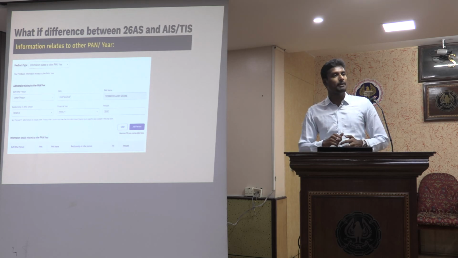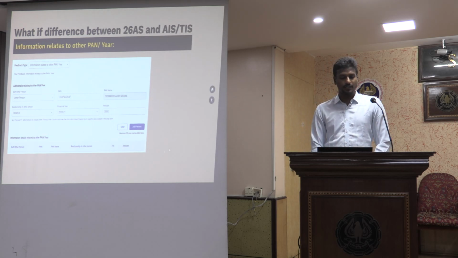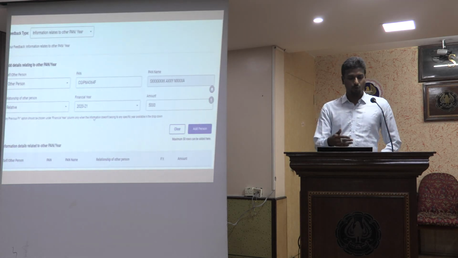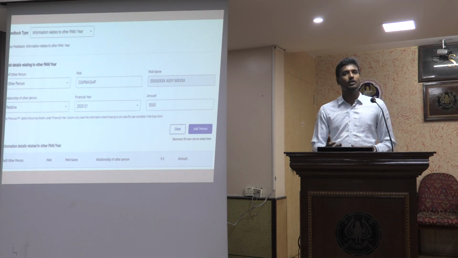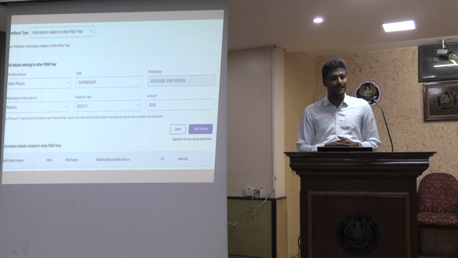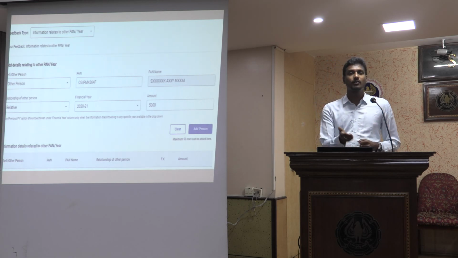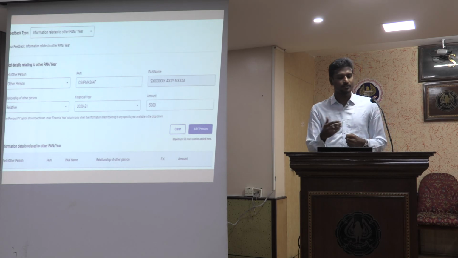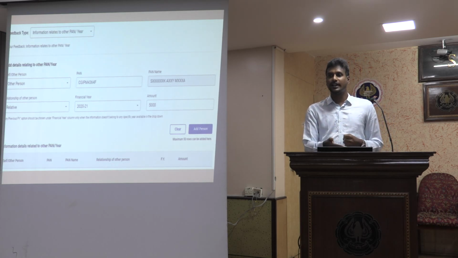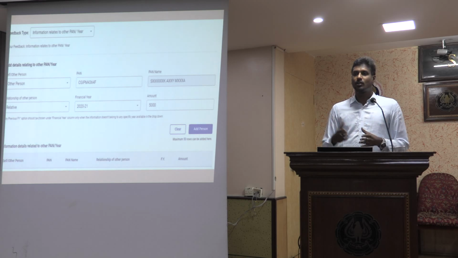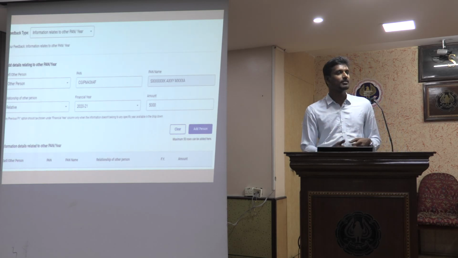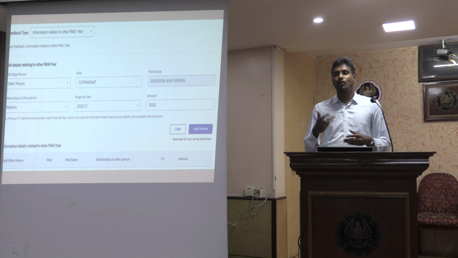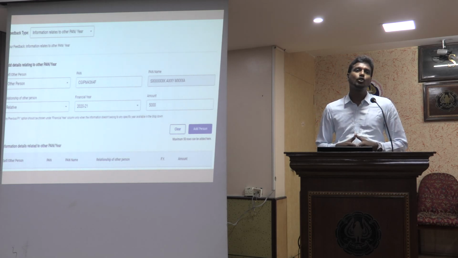If it relates to another PAN or another assessment year, then I'll have to give the year it pertains to, or to whom it pertains. I'll have to provide the data to say it is another person. The moment I select other person, I'll have to give the name and PAN of the other person, the year, and the kind of relationship of that person. Whether it is a relative, others, or a partner of a partnership firm, I have to select it here.